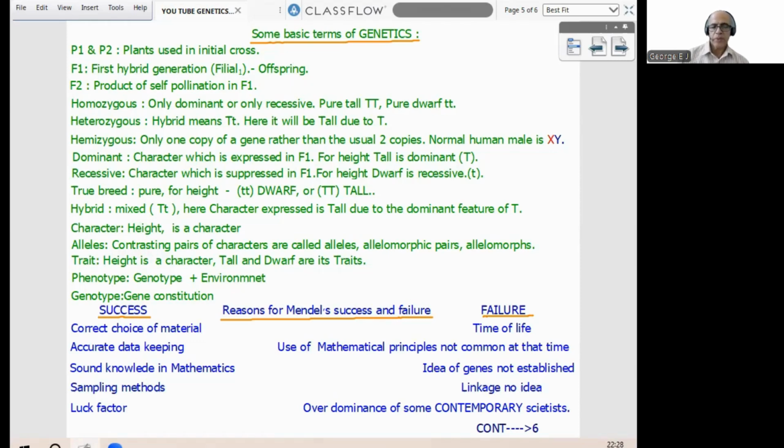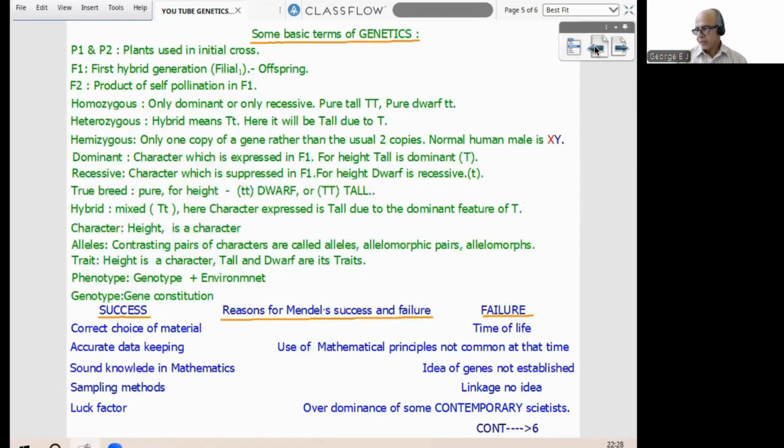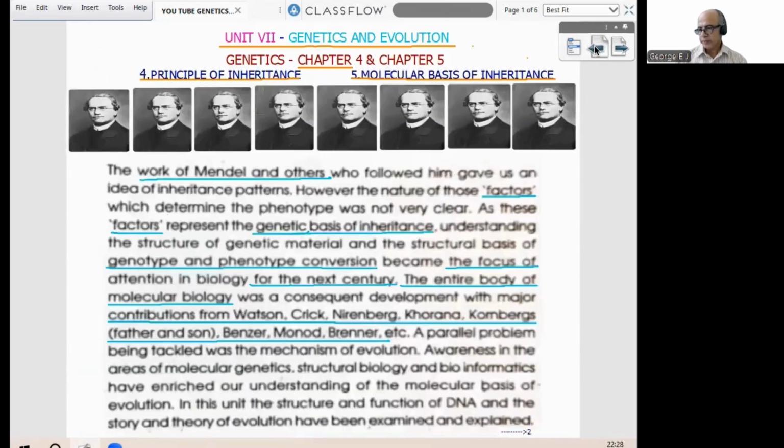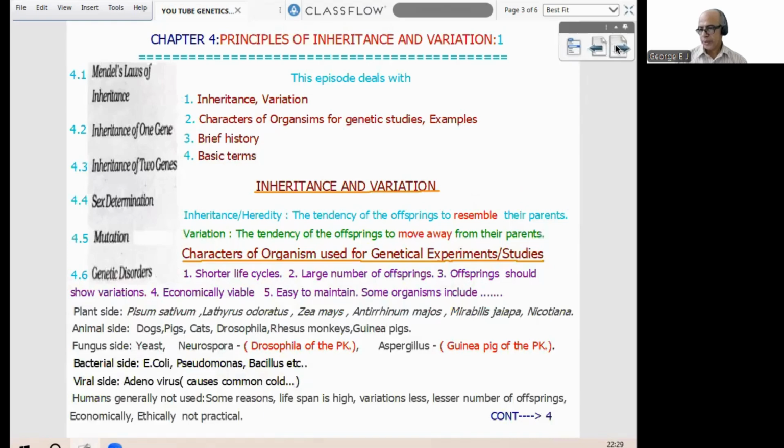Experiments and further aspects we will deal with in the next episode. Then after that, as usual, 5 theory questions and 5 NEET exam questions with the key. So these are the main things we have to learn in this episode of genetics. Just an introduction. That is the first page. We started with the NCERT. Then the second page, again with the two famous scientists, Watson and Crick. Then from the third page onwards, we entered into the subject.